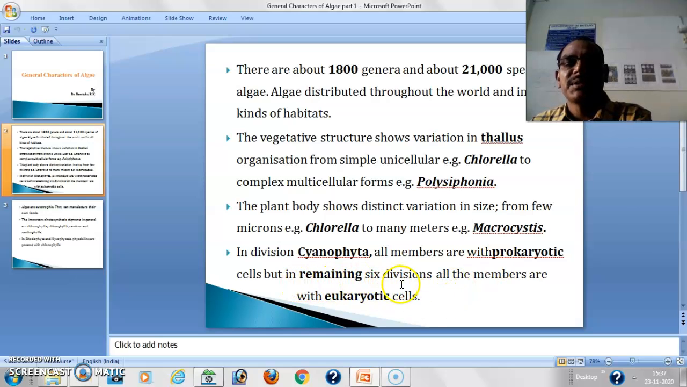In the remaining 6 divisions of algae, all the members show eukaryotic cells, means the nucleus is surrounded or covered by the nuclear membrane.